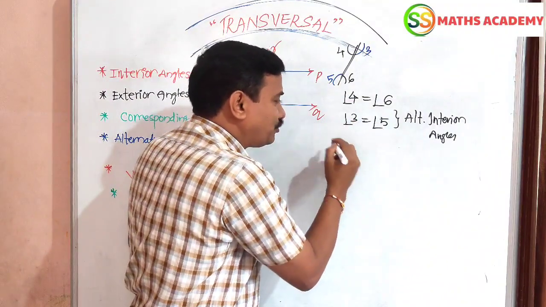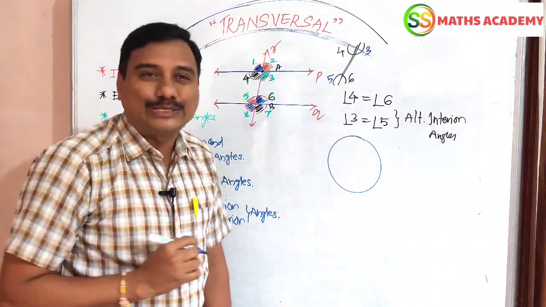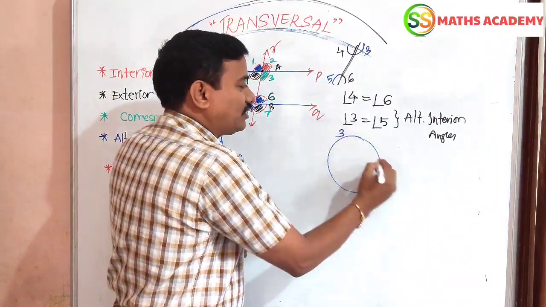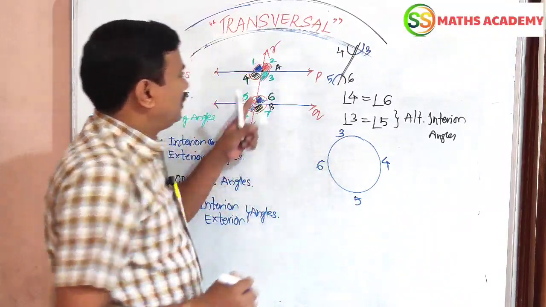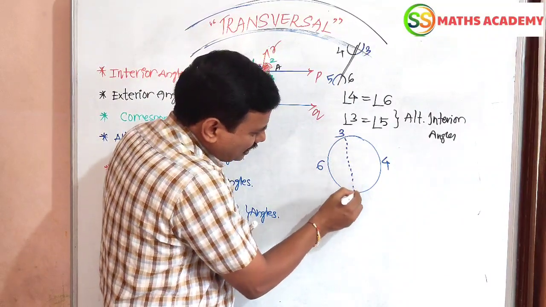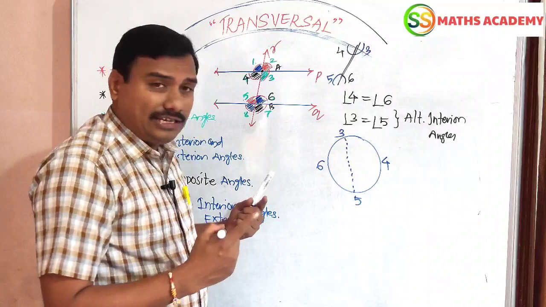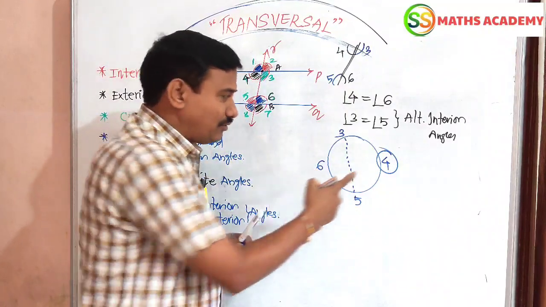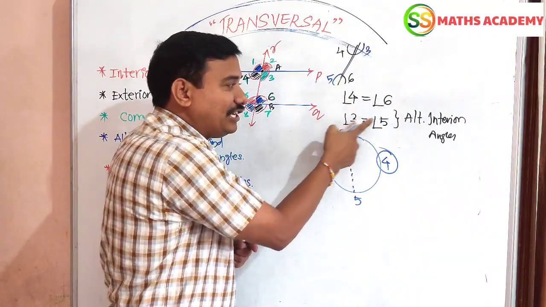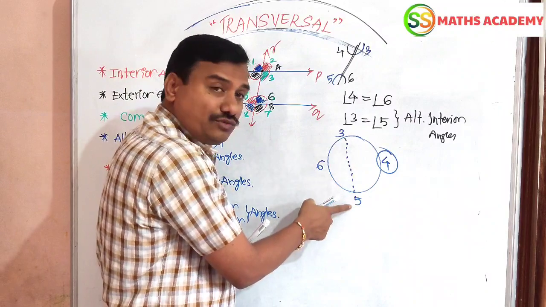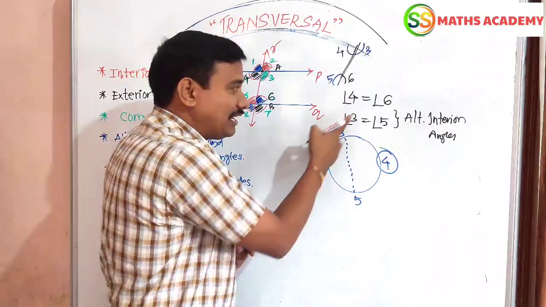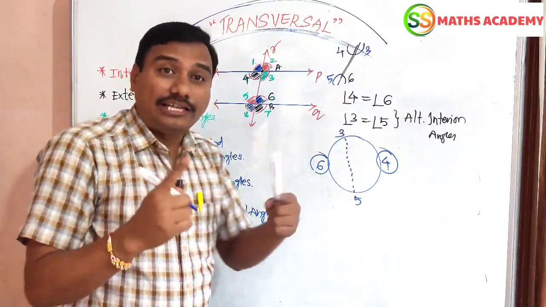Let us observe, this is very important. I have to show it diagrammatically also. Why is it alternate? Let me explain. Here I take 3, 4, 5, 6. The alternate angle of 3 is 5: after 3 you skip the value 4, then you get the next alternate value 5. So 3 equals 5, and the alternate angle of 3 is 5. As well, the alternate angle of 4 is 6. These are the alternate angles to each other.